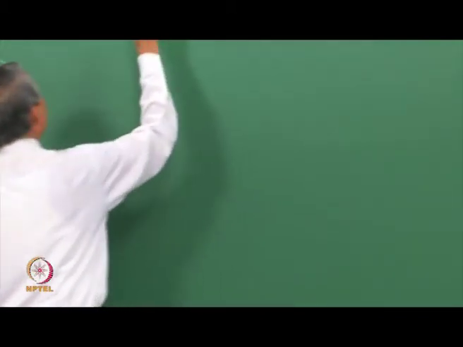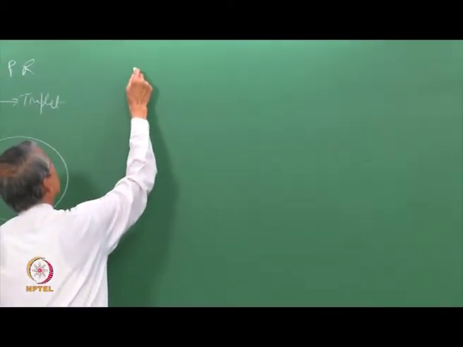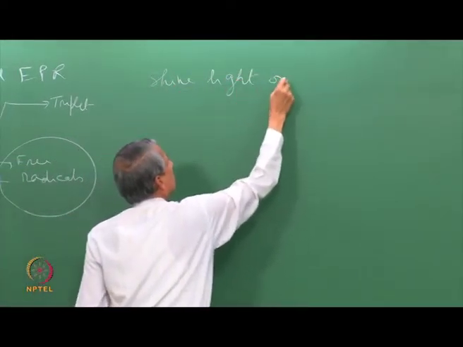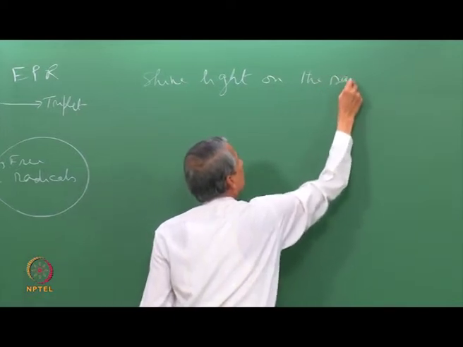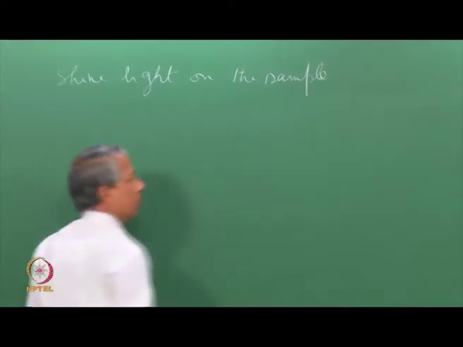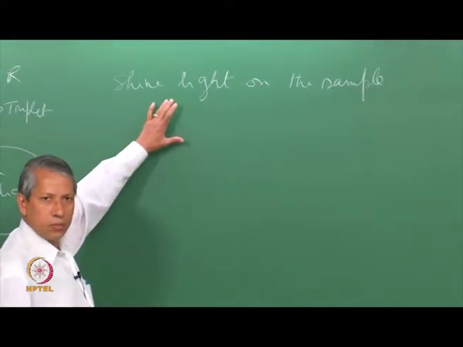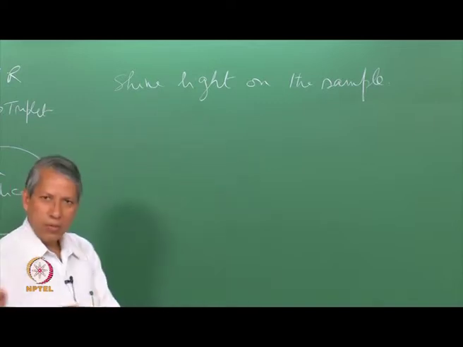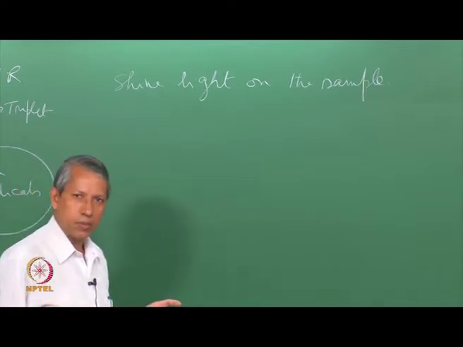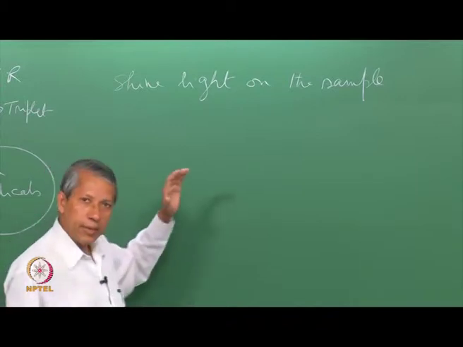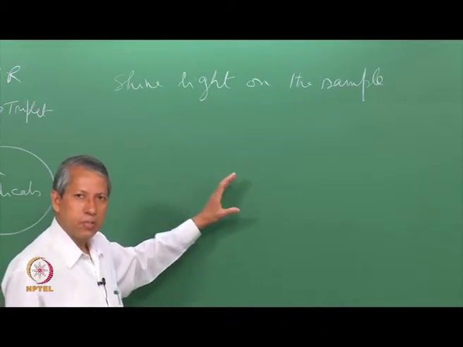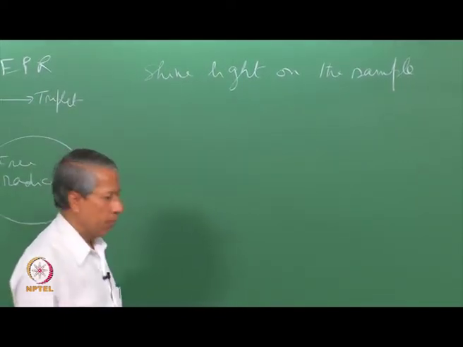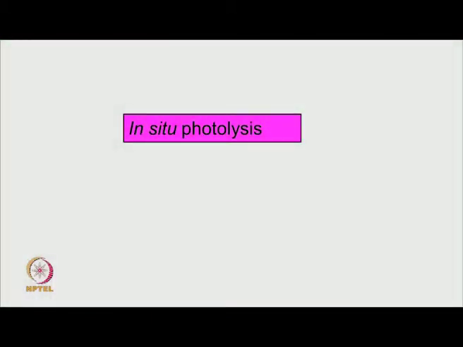Here first I need to shine light on the sample, and this should be done in situ, that is we cannot carry out this excitation somewhere else and bring the sample to the spectrometer and hope to get the spectrum, that is not possible. So, it has to be done inside the spectrometer. To be specific, it has to be done inside the microwave cavity of the spectrometer. So, how is it carried out?